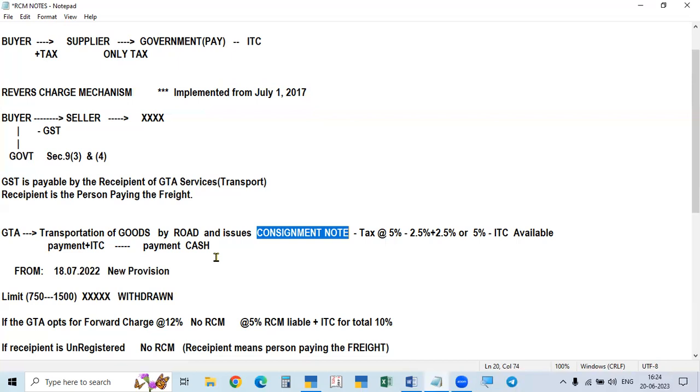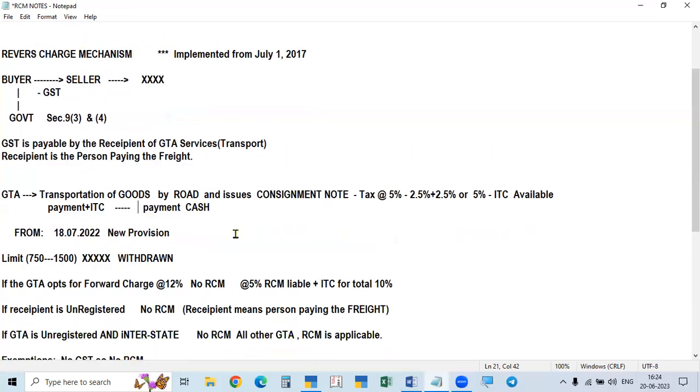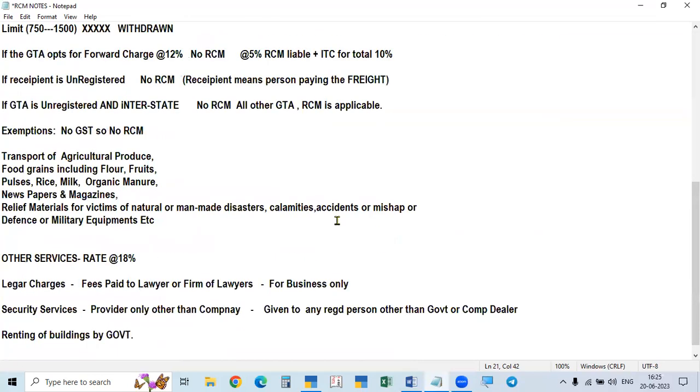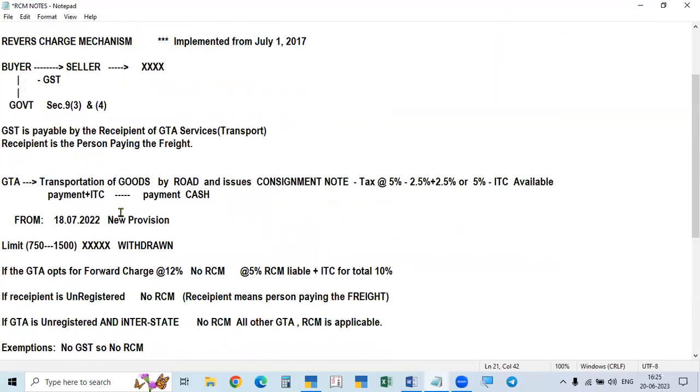So RCM liability is to be paid in cash. That is also paid by us, and then we claim the ITC. Here also we have to pay, and then only claim. Otherwise, without payment, we cannot claim. So the GST under RCM, that is also called RCM liability, is to be paid in cash only. Okay. And then, so this is about this, and we'll come to some other things also. Okay, this is all about 9.3.